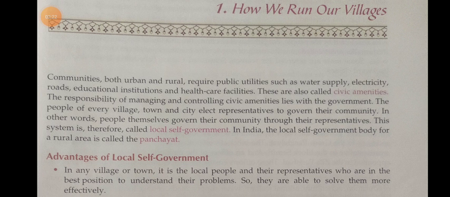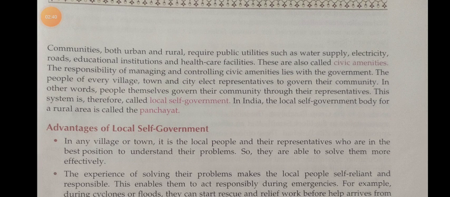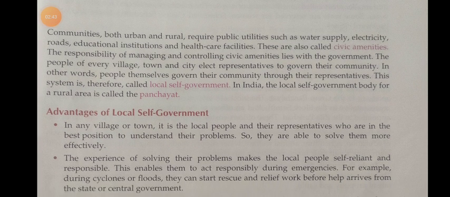All these things are called civic amenities. Communities, both urban and rural, require public utilities such as water supply, electricity, roads, educational institutions and healthcare facilities, which are called civic amenities. Now we are going to study the advantages of local self government.